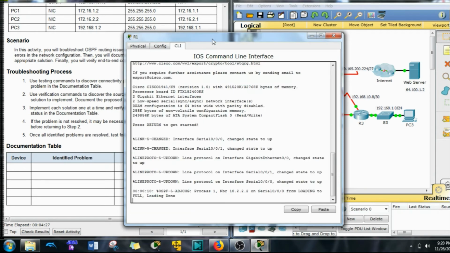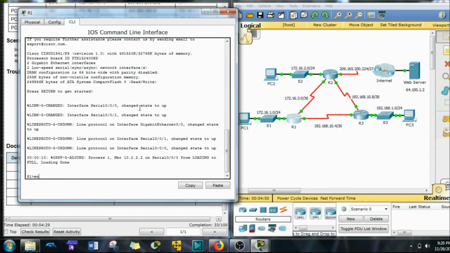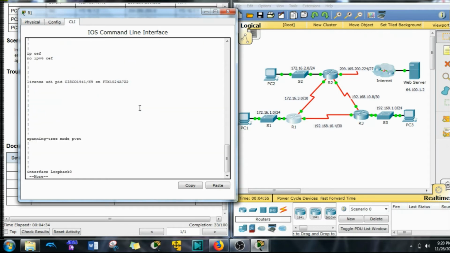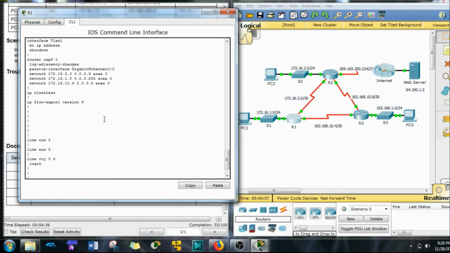On R1 though, show run. Spacebar down to the bottom. You'll see here it's got some network statements as well, but this last one right here is incorrectly configured. So it's not sharing with or to this network line. It's configured as 172.16, and this is a 192.168. Now the rest of this is all correct. We want to keep this. We want to get rid of the rest.